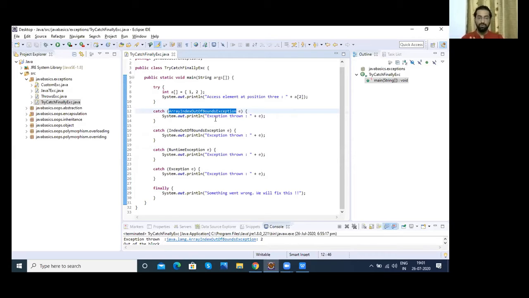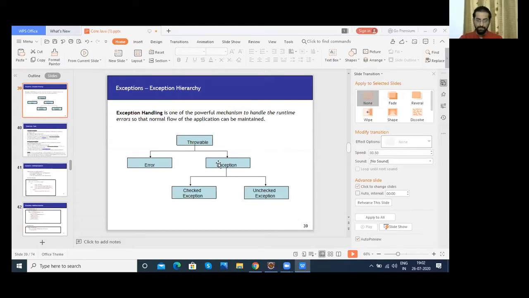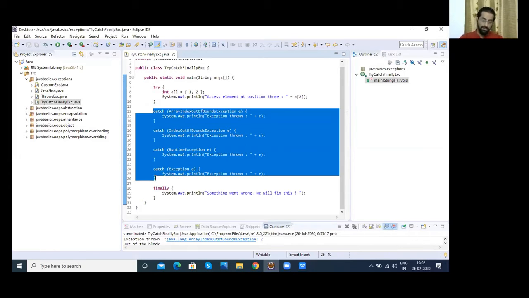So this is the smallest one, and this is greater than that. From exception, if you go down, we have runtime exception, then index out of bounds, array index out of bounds. So that's how we need to mention catch blocks.